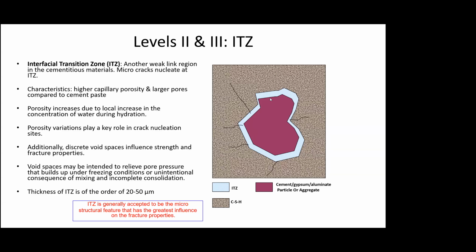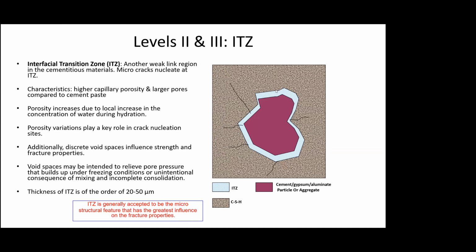So here we can see how the interface transition zone can give rise to these micro cracks, and so it is the weak link. It is accepted to be the microstructural feature which has the greatest influence on the fracture properties. So it is very important to study what's happening in the interface transition zone. So why there is higher capillary porosity, and why crack nucleation happens there. So it's of the order of 20 to 50 microns.